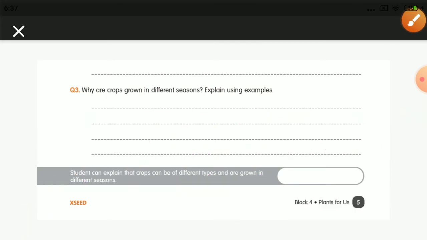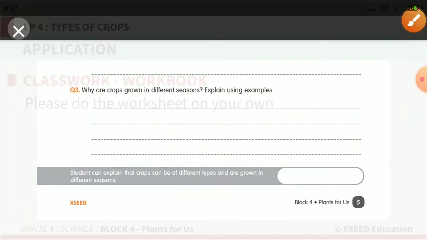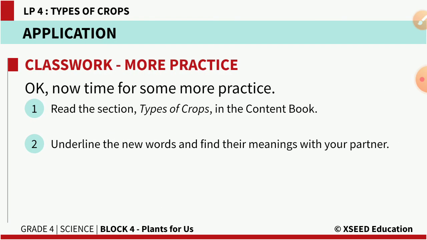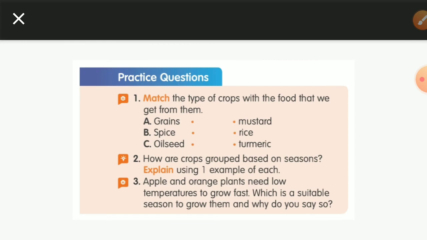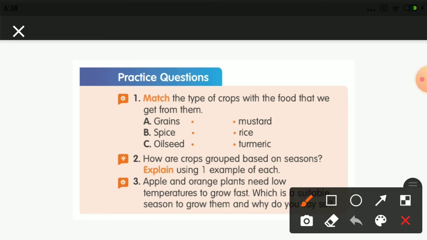Okay, so after completing the worksheet, children, in your textbook, if you will see, a few practice questions are given. So those practice questions let us complete now. Match the type of crops with the food that we get from them. So two sets are given. Now they are asking to match.